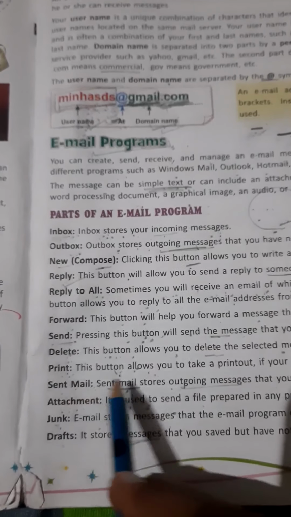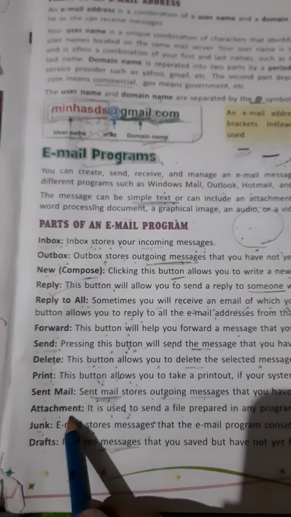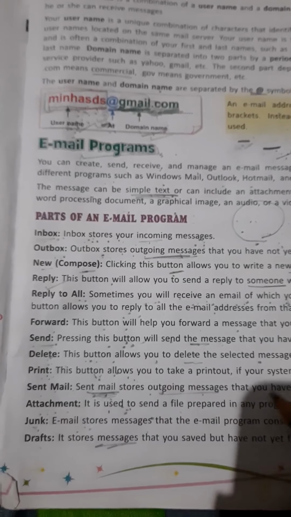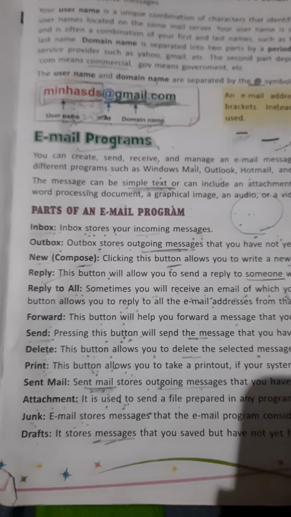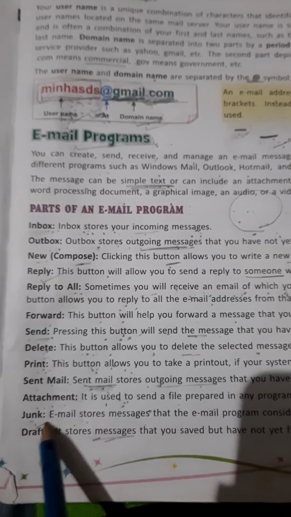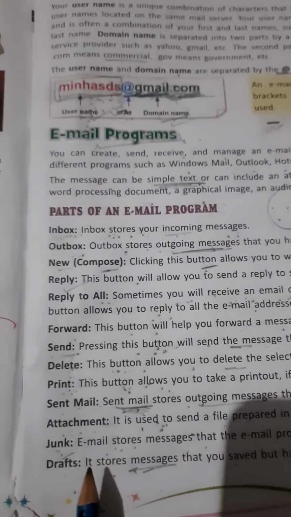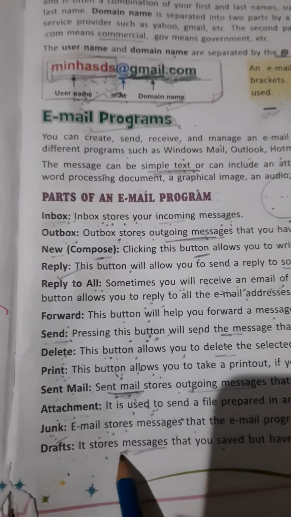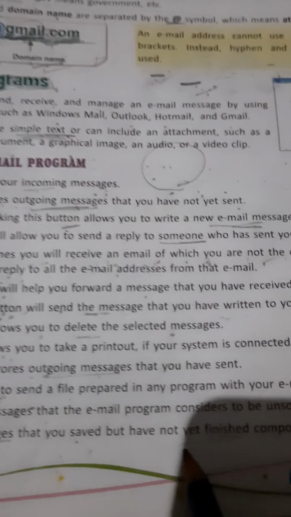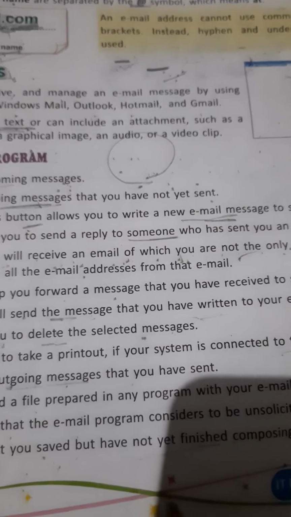Next is sent mail. So sent mail stores outgoing messages that you have sent. Next is attachment. So it is used to send different files like images, audio files, video files, Word document files, spreadsheet files, etc. Next is a junk. So it stores all unwanted email messages. Last is drafts. Drafts stores unsent messages. It means it stores messages that you have saved but you have not yet finished composing. It means it stores messages that you have not yet sent.